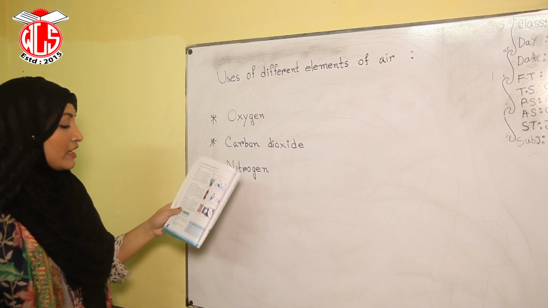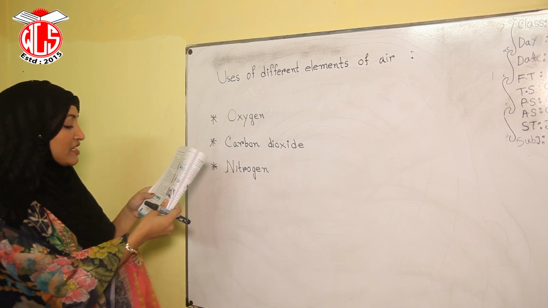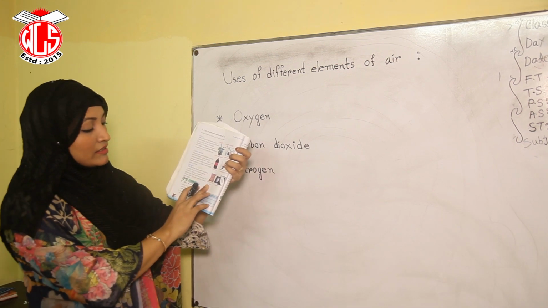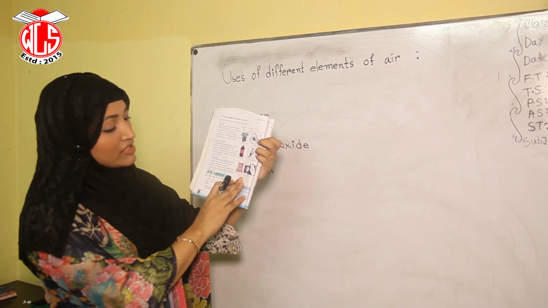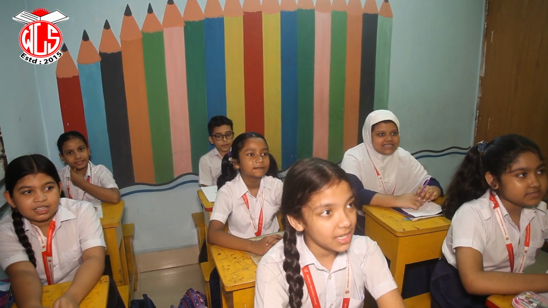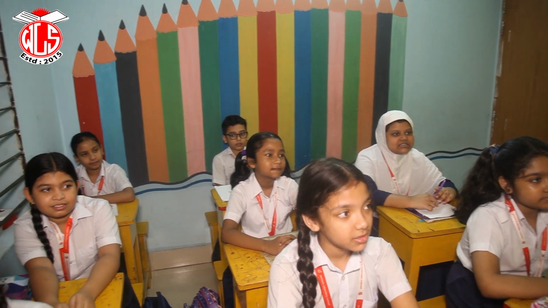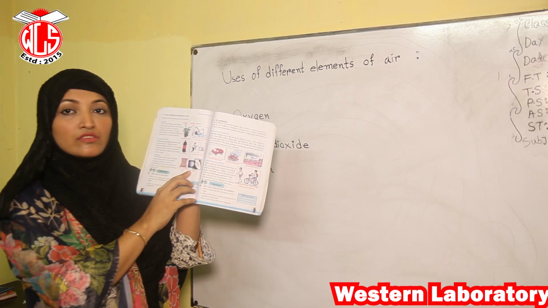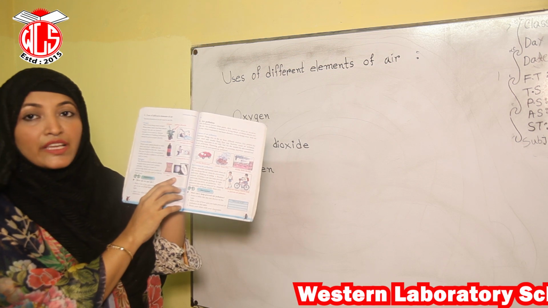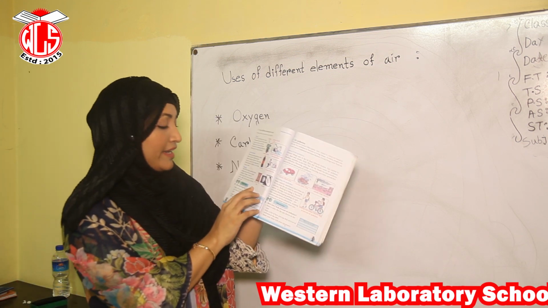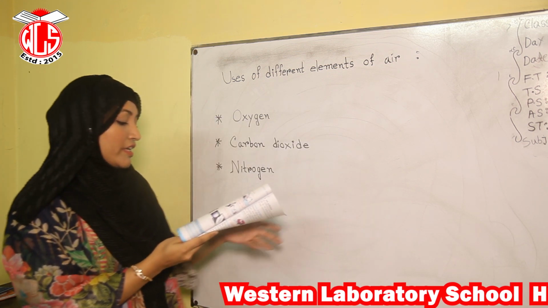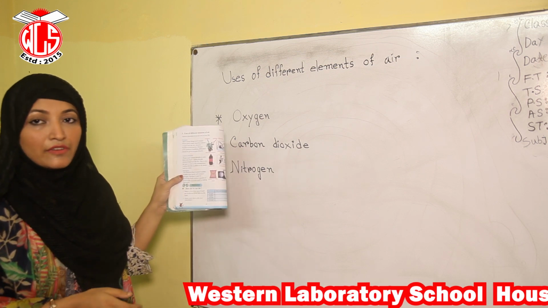Nitrogen is used in preserving food, as in this picture. Can you see the picture? This is a fertilizer packet, which is used in paddy fields or other vegetable fields. It is also used in making light bulbs.